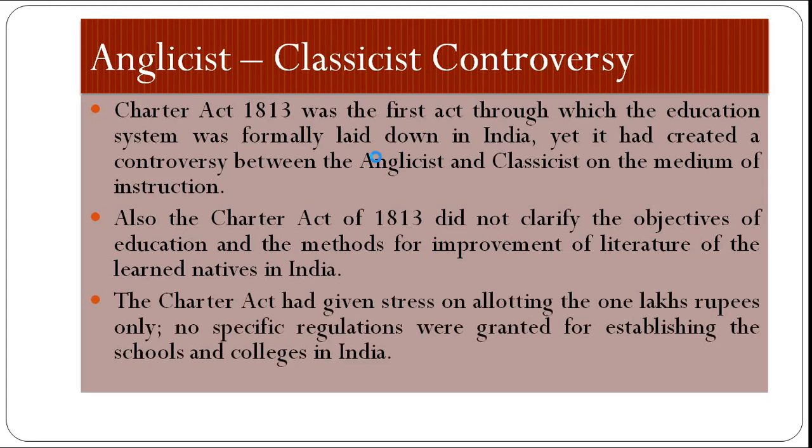But there was no proper regulation regarding how the money should be allotted to schools and colleges. Therefore, the controversy arose between the two parties over where to spend that 1 lakh rupees. So this is about the reasons why the Anglicist and classicist controversy arose.